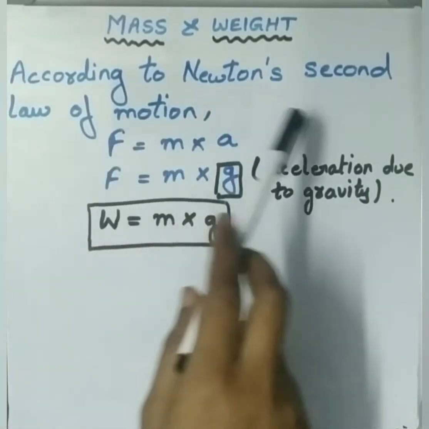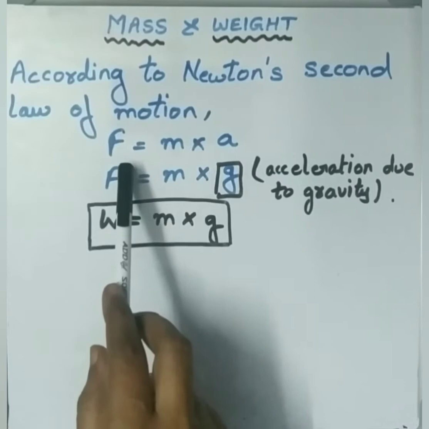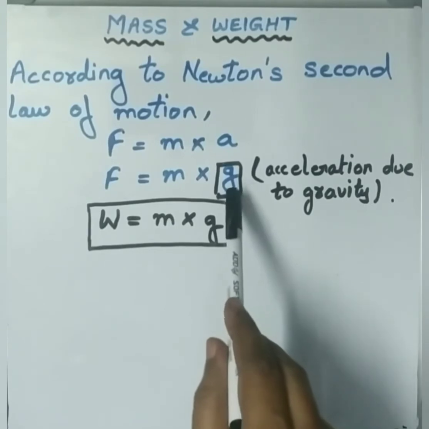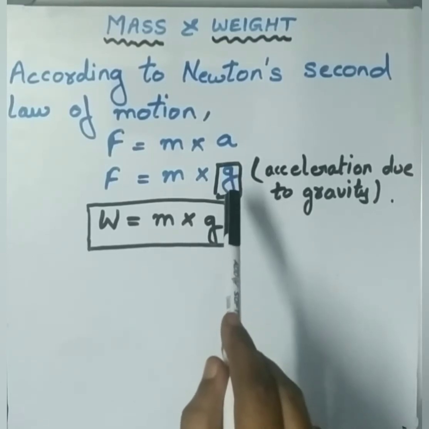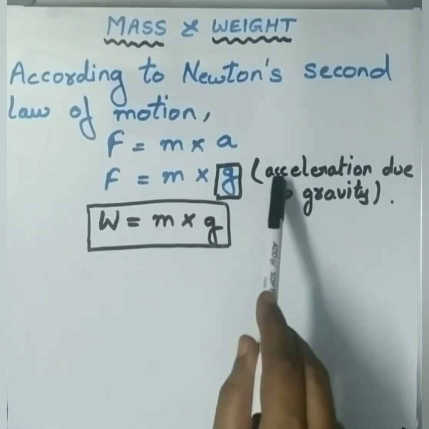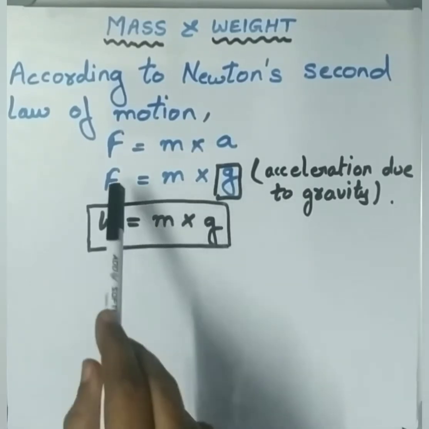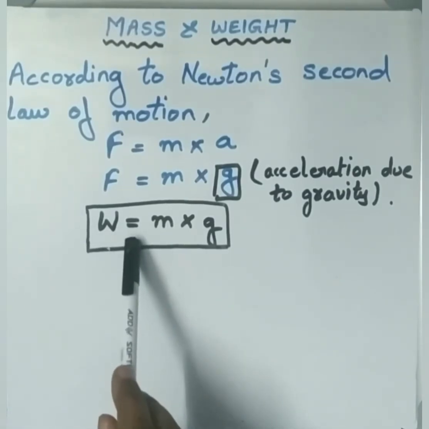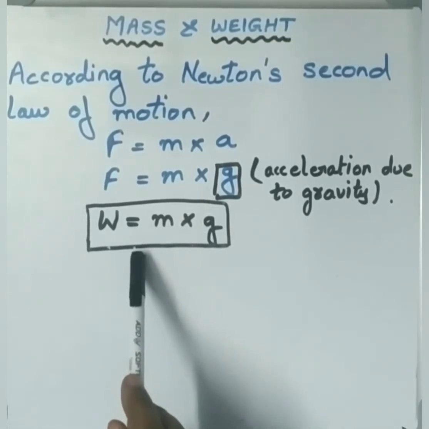According to Newton's second law of motion, force is the product of mass and acceleration, that is F equals m into a. But as I just explained, we are replacing the letter A with small g, because the acceleration is taking place due to the gravitational force, that is acceleration due to gravity. Because here acceleration is taking place due to the earth's gravity, we will replace the force F with the letter W. So it becomes weight is equal to mass into acceleration due to gravity. This is the formula we'll be using to find the weight.